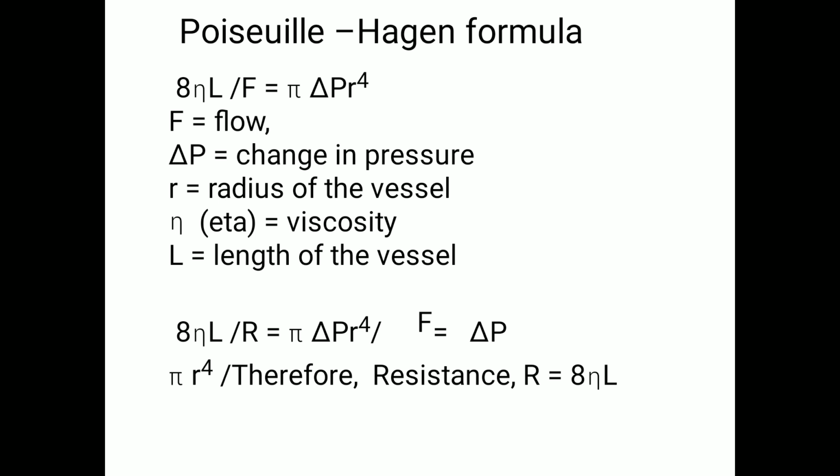After removing all the pressure terms, the final formula is 8 mu L by pi r cubed. So that is the formula for Poiseuille-Hagen's equation: the flow is equal to pressure difference divided by resistance, where resistance is 8 mu L by pi r cubed.